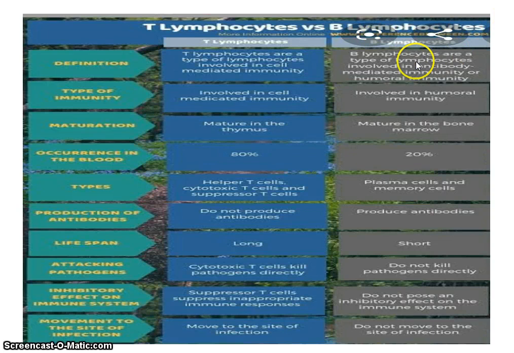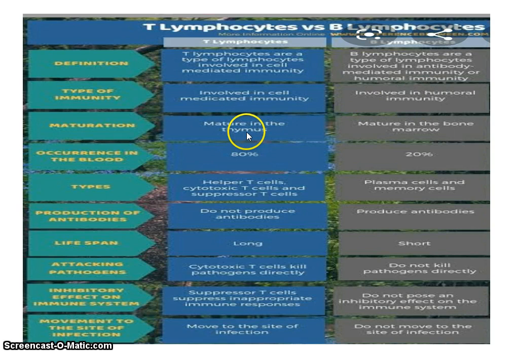But in case of antibody immunity or humoral immunity, antibodies are produced which interact with the antigens. Means B lymphocytes do not interact directly with the pathogens. They interact with only the antigens of the pathogens. So that type of immunity is called humoral immunity. T lymphocyte is involved in cell mediated immunity, and B lymphocyte is involved in humoral immunity.